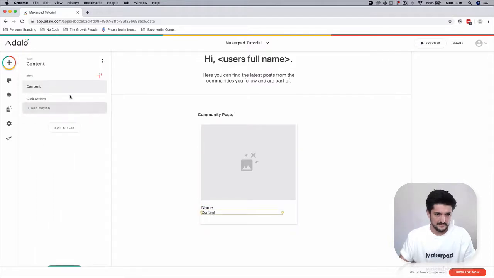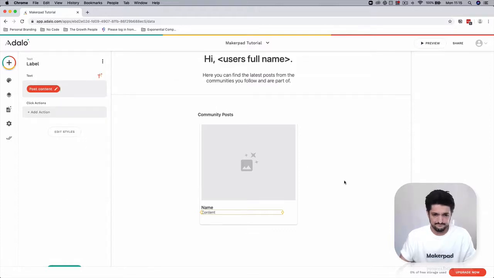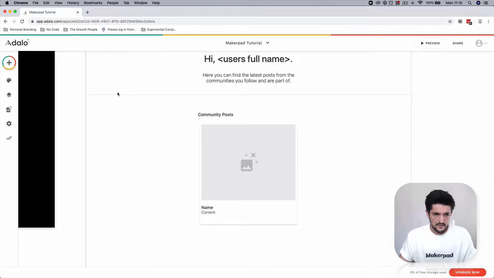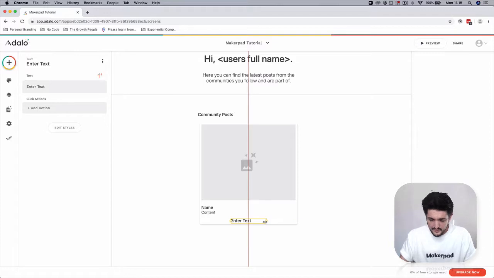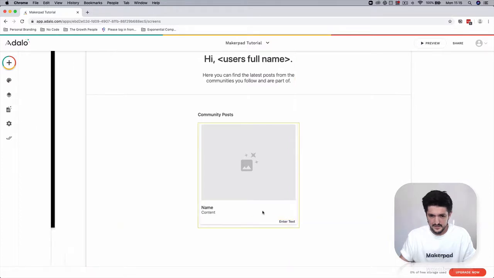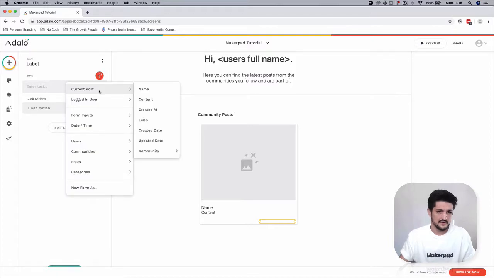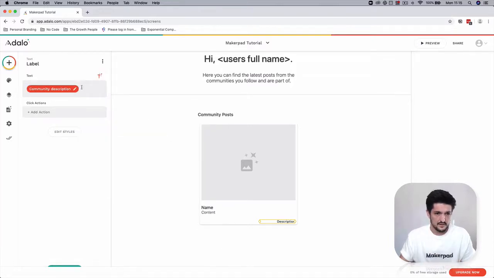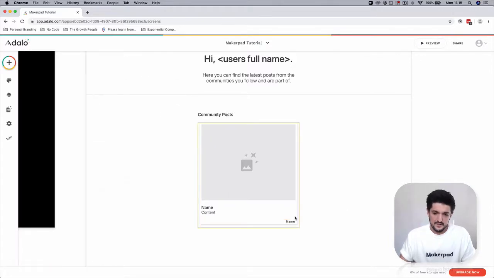Okay, and the same for content. We're going to remove that, add a variable, current post, content. Now let's add another bit of text. Because we're going to have multiple posts in here from different communities, it might be a good idea to display which community this is going to be from. So in the bottom right hand corner here, let's add another variable. It's going to be current post community name.